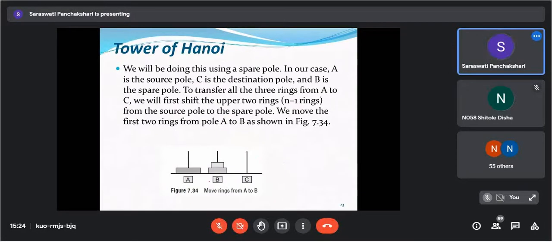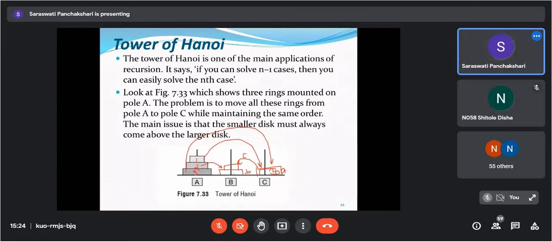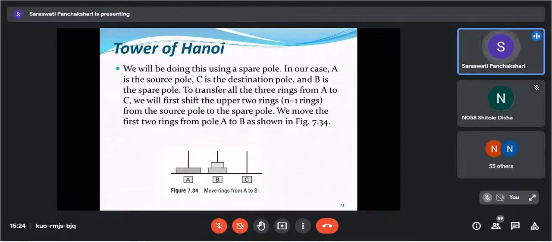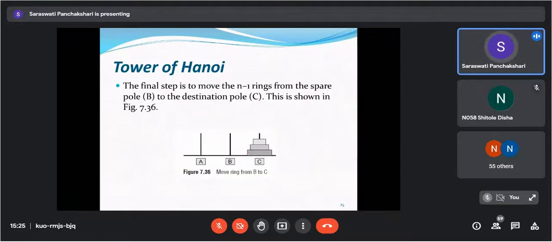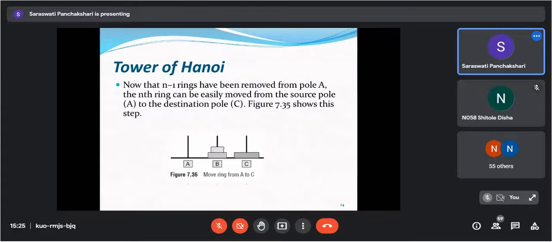Okay, so once I do this one, the scenario is like this. Then I will move this to your pole C. Once I move this to pole C, then I can move this step from the upper one to pole A, and then I can move this to pole B, and then from A to C it will come. So we will see here how we are going to move it.